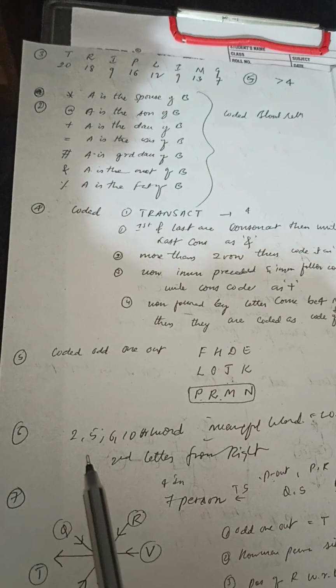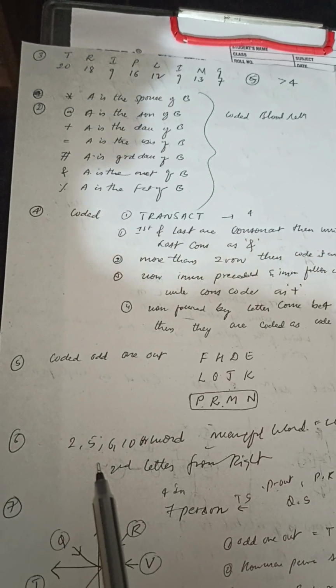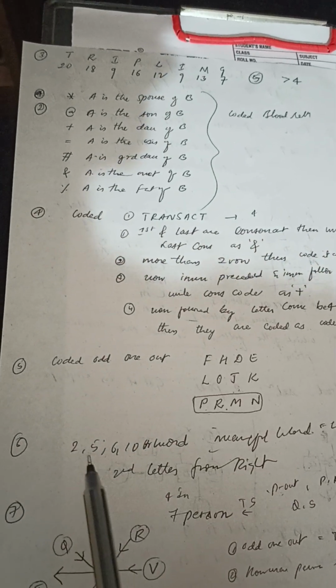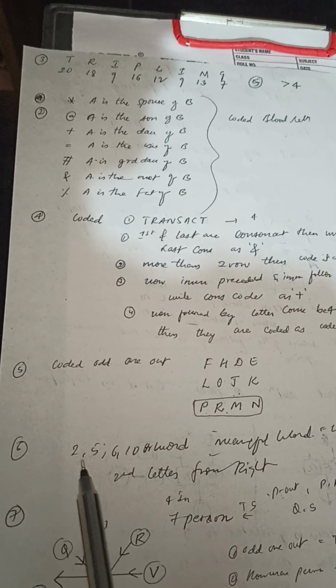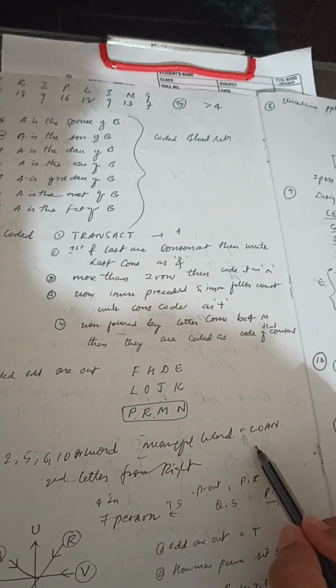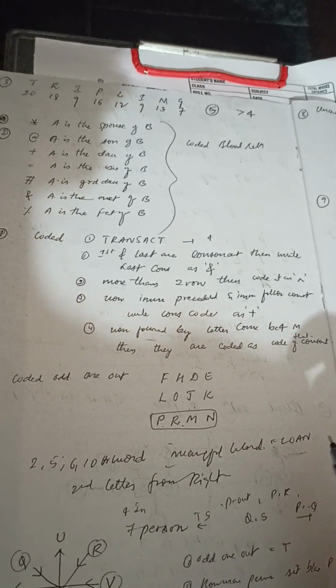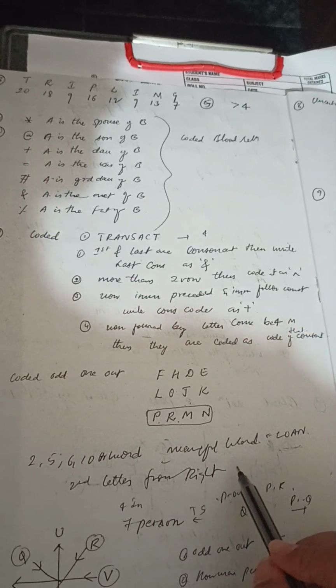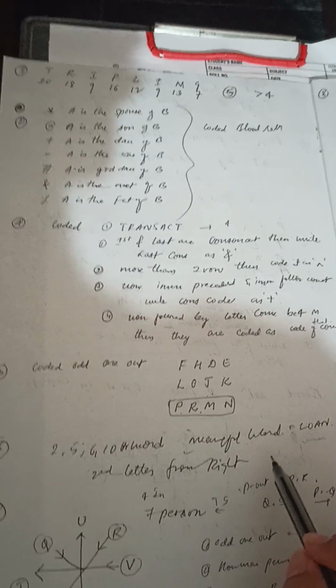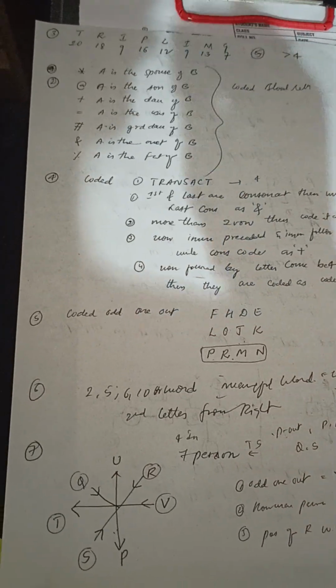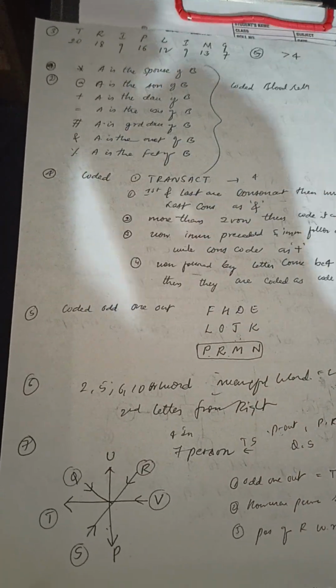Next, we have to make a meaningful word from the letters of the word, that is 2nd, 5th, 6th, 10th. So I think the meaningful word I got was loan, and we have to write the second letter from the right as answer. So next was circular arrangement.